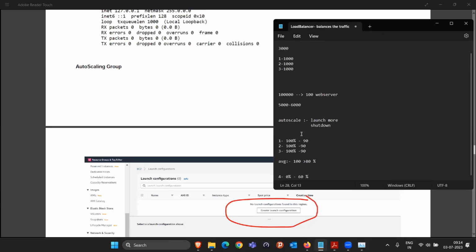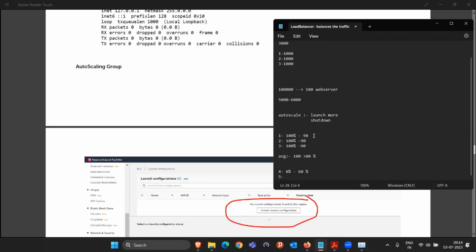Again, they will calculate the average of all the 4, and check whether it is greater than 80%. If it is still greater than 80%, then they will launch one more, a 5th web server, and the traffic is going to be distributed between these. Now it will be further decreased to 80%, something like that. This will also be decreased, and this also. They will automatically calculate this average utilization and maintain everything. We don't have to worry about it, but the calculation will happen like this only.